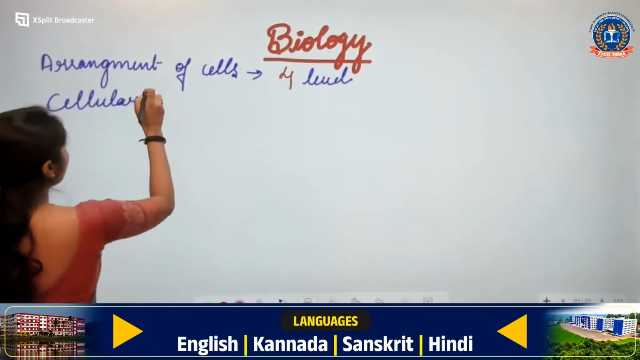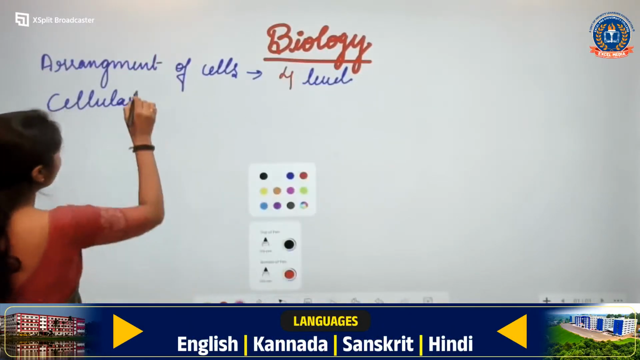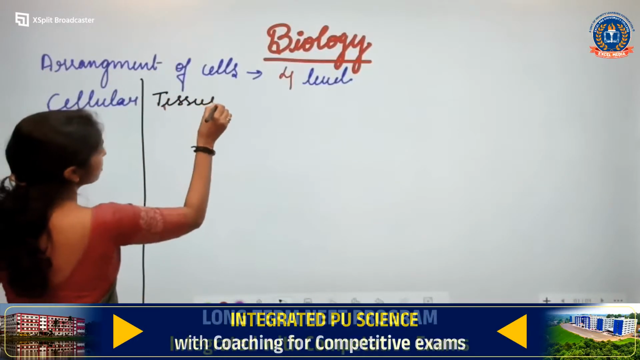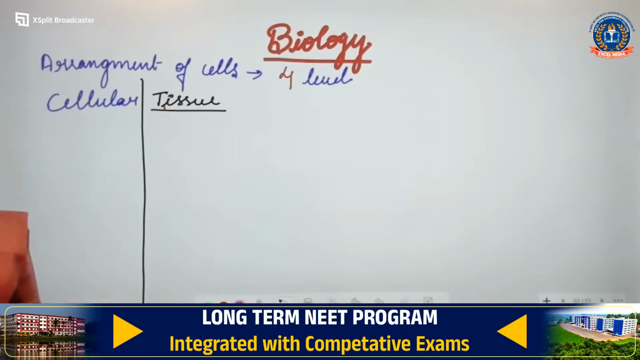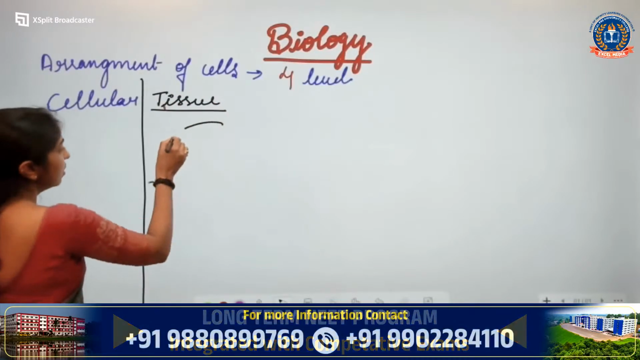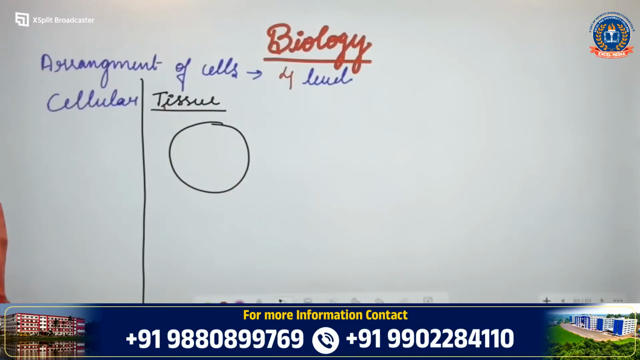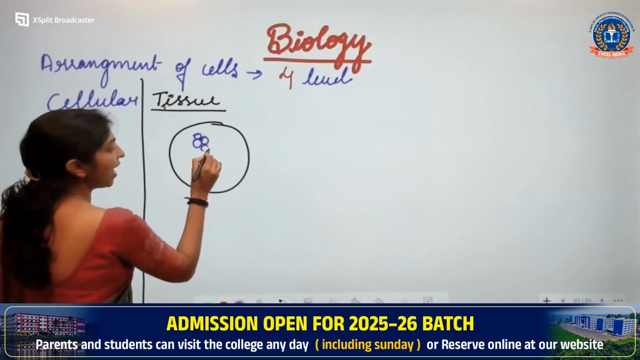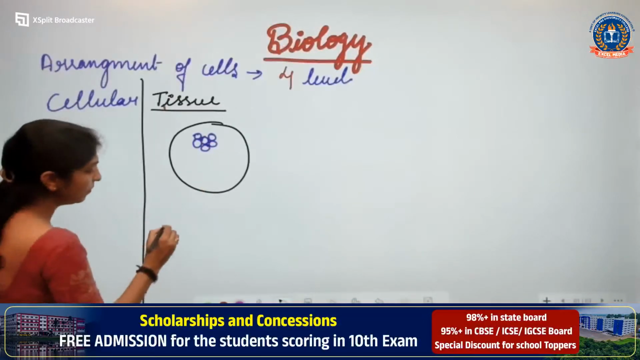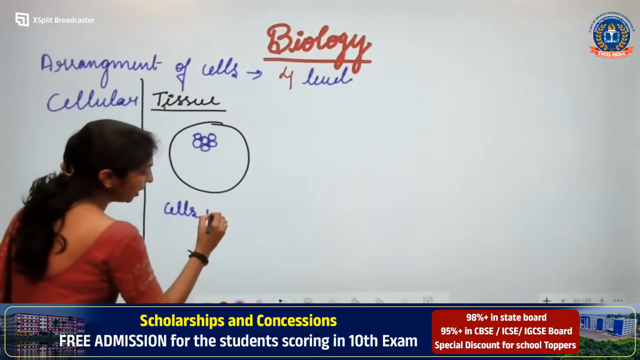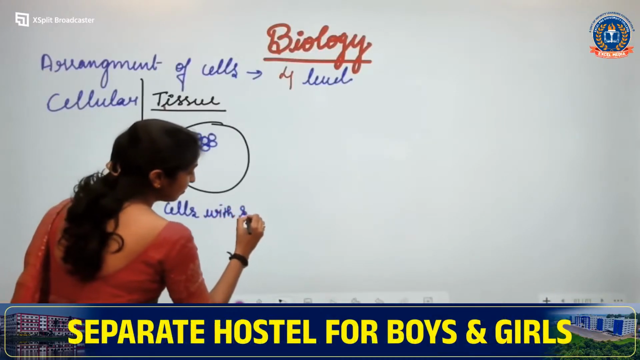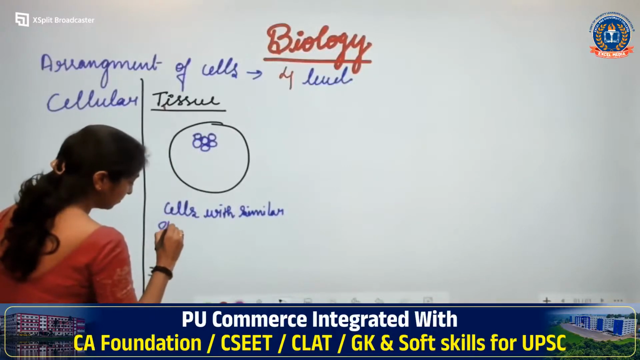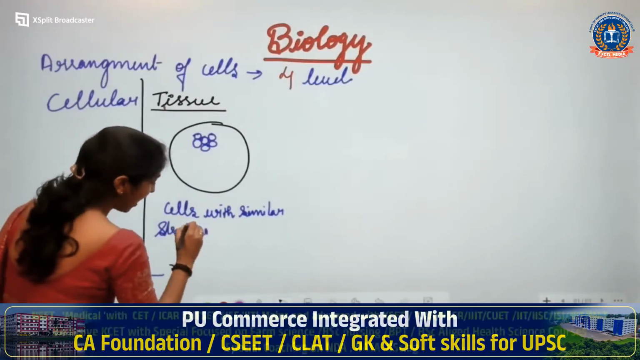Now, coming to the next one. We have a tissue level of organization. What is this tissue level of organization? This is also discussed in the last class. If this is the body of an animal, the animals with the cells with the similar structure and function. What type of cells will come together? The cells with similar structure and function.